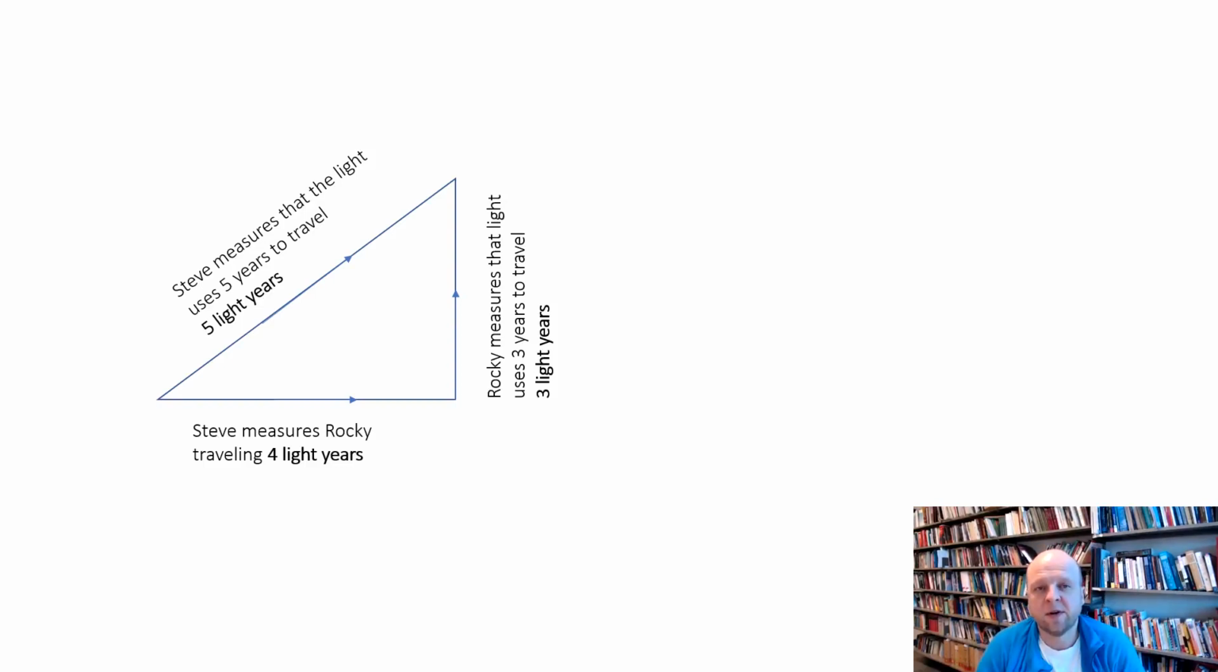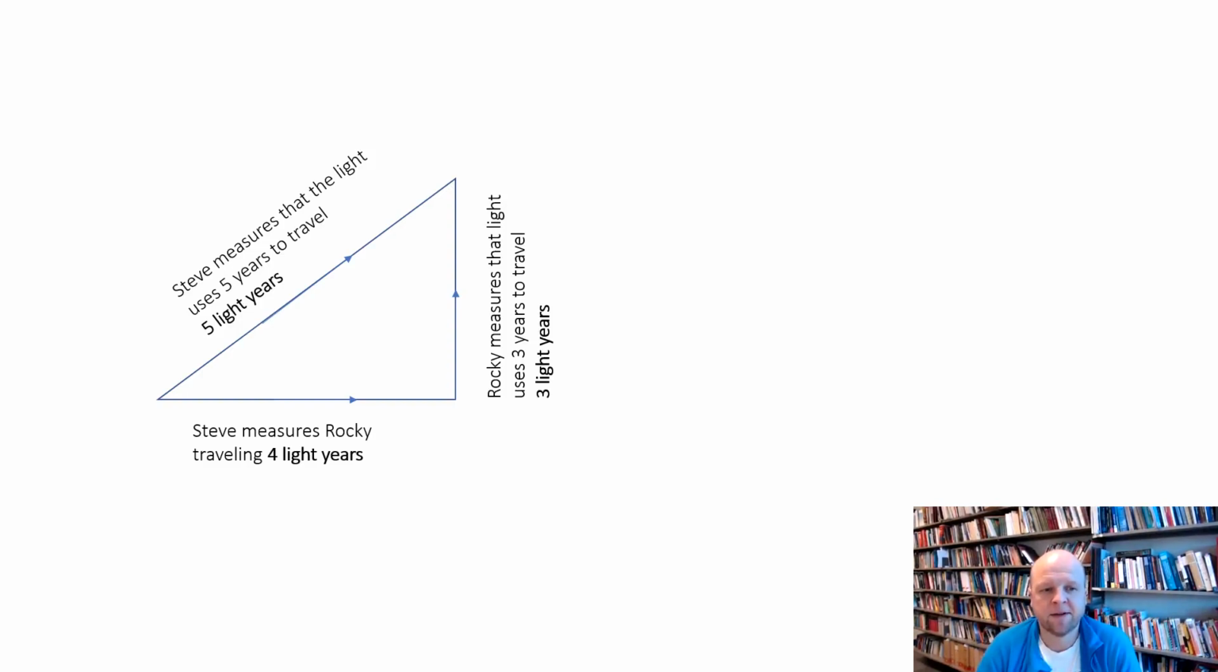But we know our Pythagorean theorem, so we know that if this slanting line, the hypotenuse, is 5 light years long, and the line at the bottom is 4 light years long, then the last line will be 3 light years long, because 4 squared plus 3 squared equals 5 squared. So if that's 3 light years long, then Rocky, measuring that light travels at light speed, must measure that light has used 3 years to travel 3 light years.